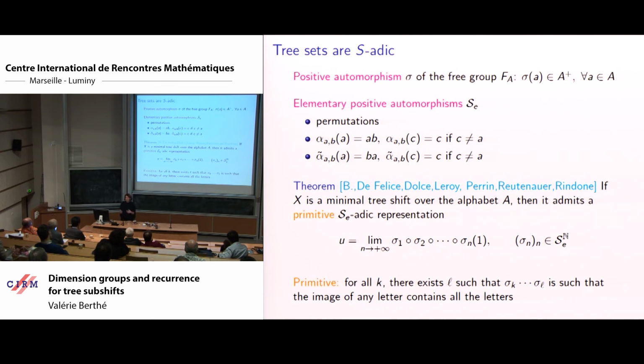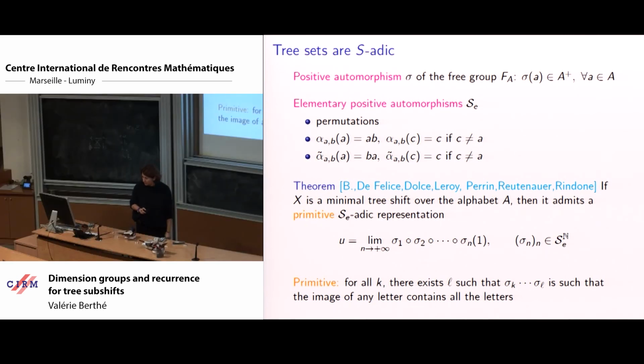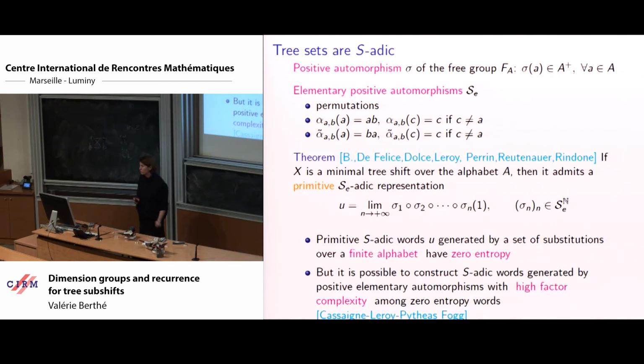It is primitive in the sense that if you wait long enough at each step, you create a positive matrix. So you have your decomposition in Kakutani-Rokhlin towers or Bratteli-Vershik diagrams. I will come to this later to say more. And just a small remark: it's not obvious that if you use only elementary positive automorphisms, you create linear complexity.